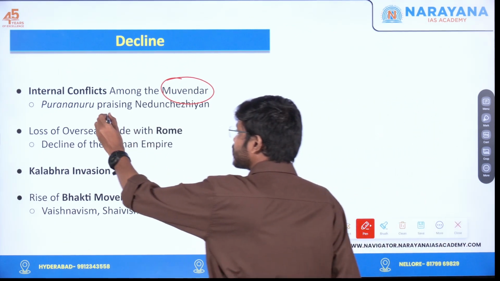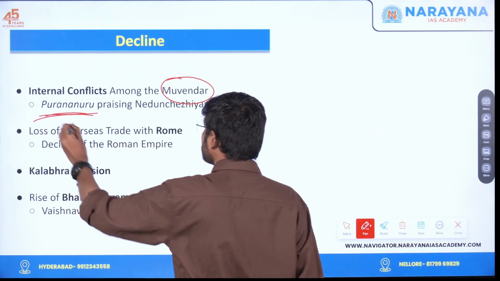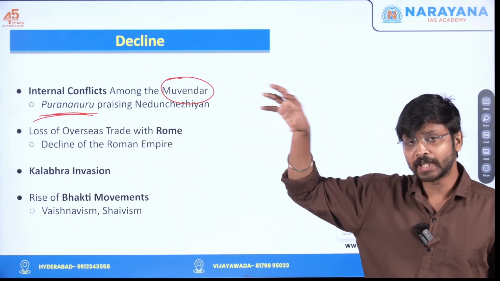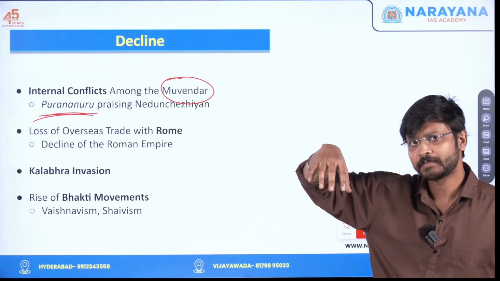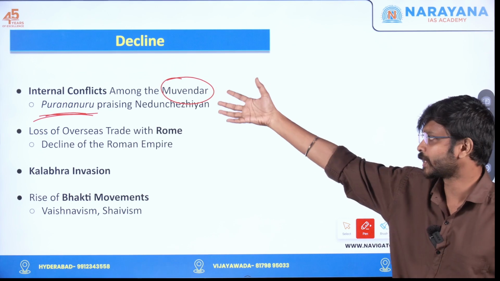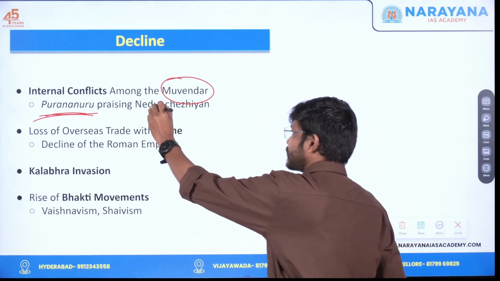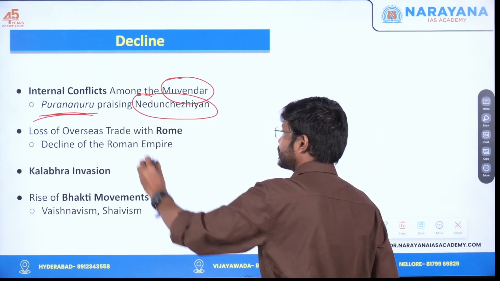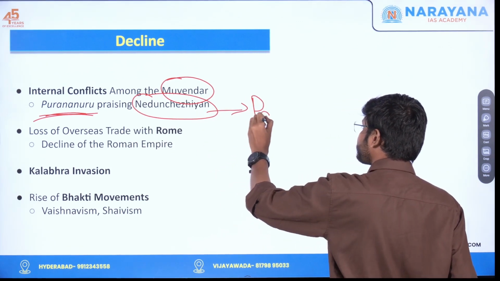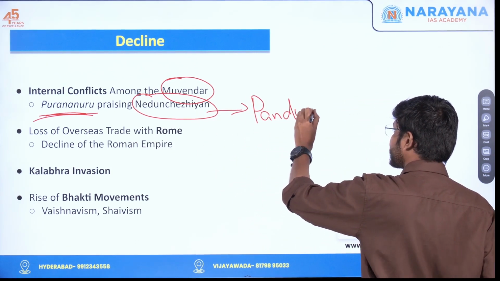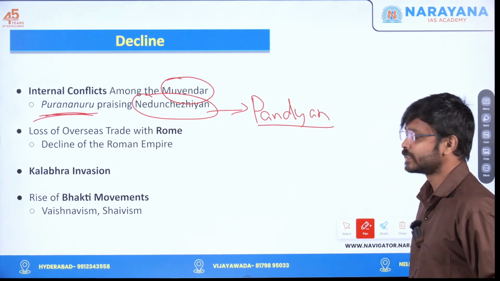For example, in this book, Purananuru, which is Puram textually. Puram, you know, means praising the king or heroic worship. So that is actually praising Nedunjeliyan. Nedunjeliyan is a Pandyan king. So it is praising Nedunjeliyan.